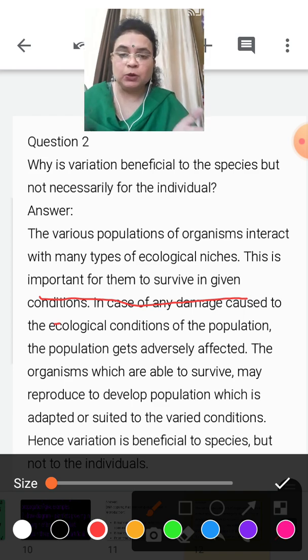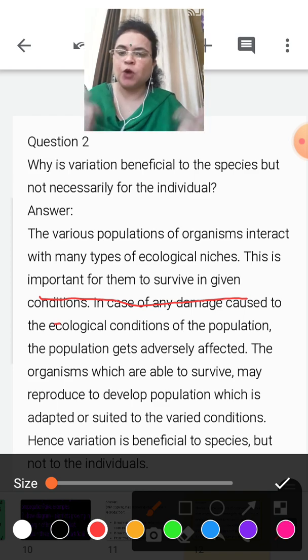But when there is a group of organisms, a family, variety in characters will come, and this variation will be able to cope with the changes in the ecological system.